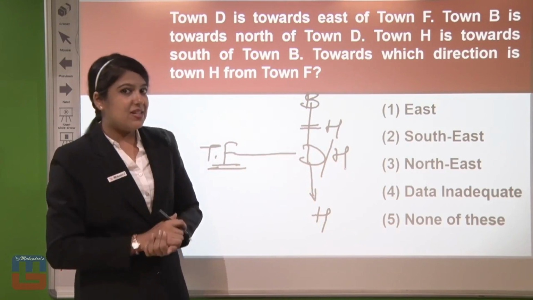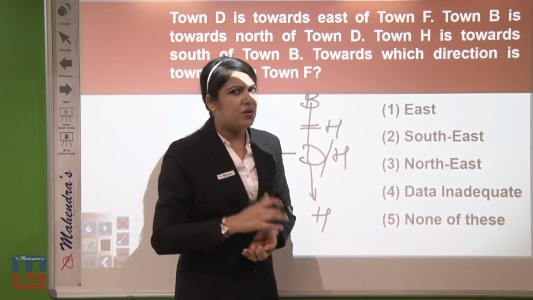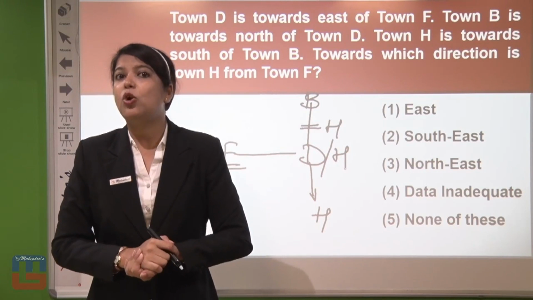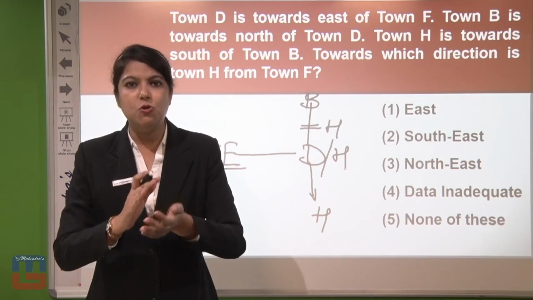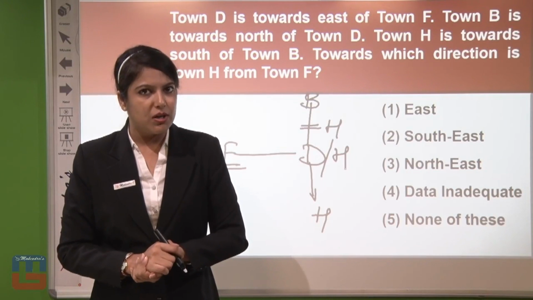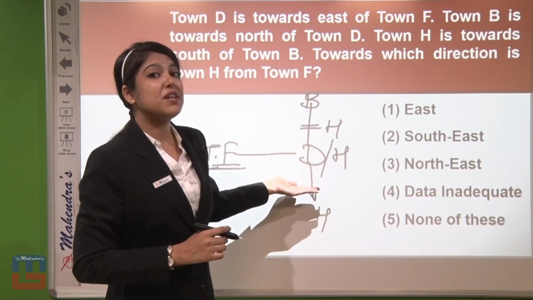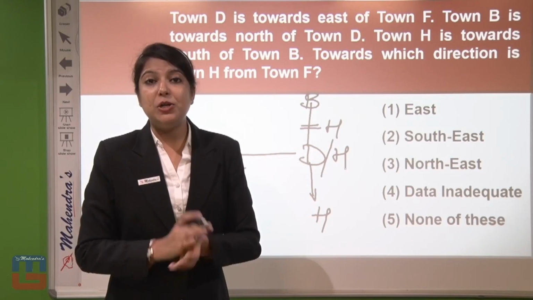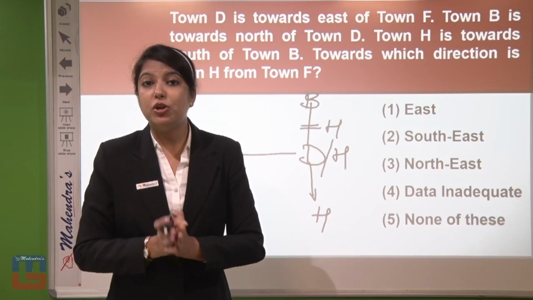Yes, so this is the confusion part of this very easy question: where to place point H. This makes it complicated with the condition, and you sometimes mark answers wrong. This is the easiest part, where you just have to check whether you are able to locate any point or not.